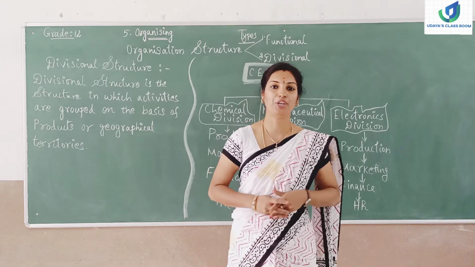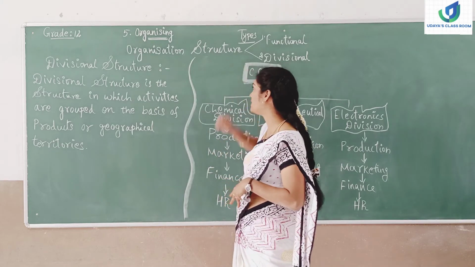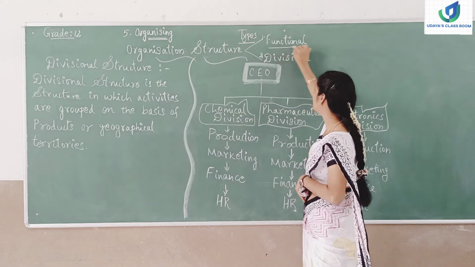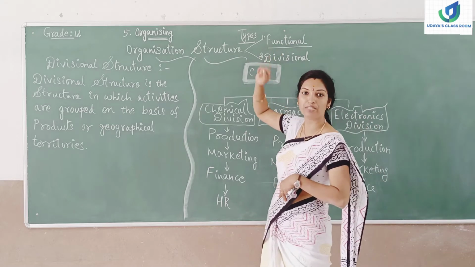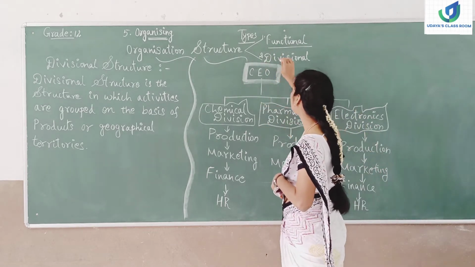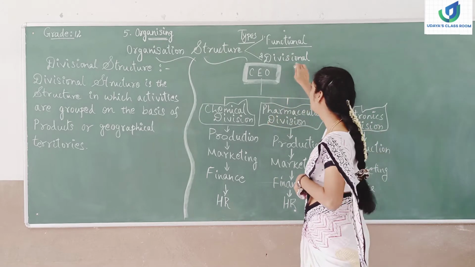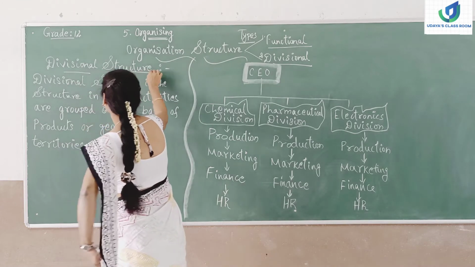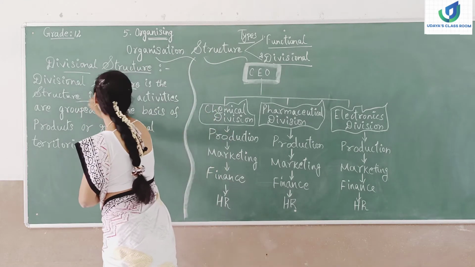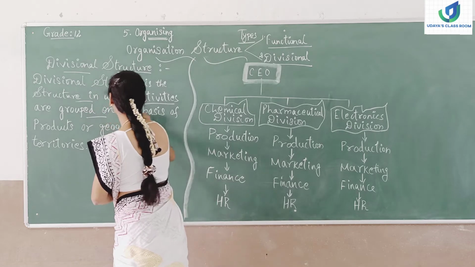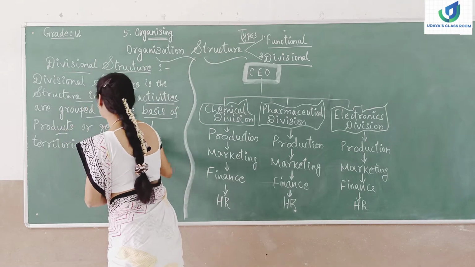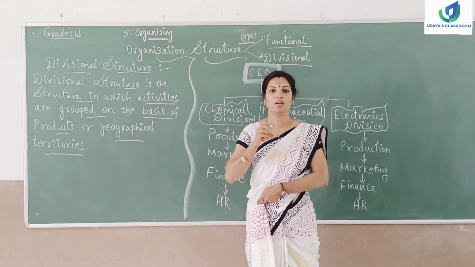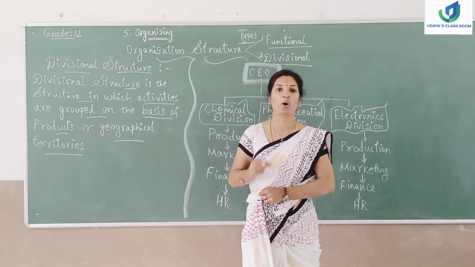In today's class, we are going to be talking about the types of organization structure. The first type of organization structure, that is functional structure, we have discussed in the previous section. And in today's session, we are going to be talking about divisional structure. What do you mean by divisional structure actually? Divisional structure is a structure in which activities are grouped on the basis of products or geographical territories. Which means the divisional structure will be structured based on the products.